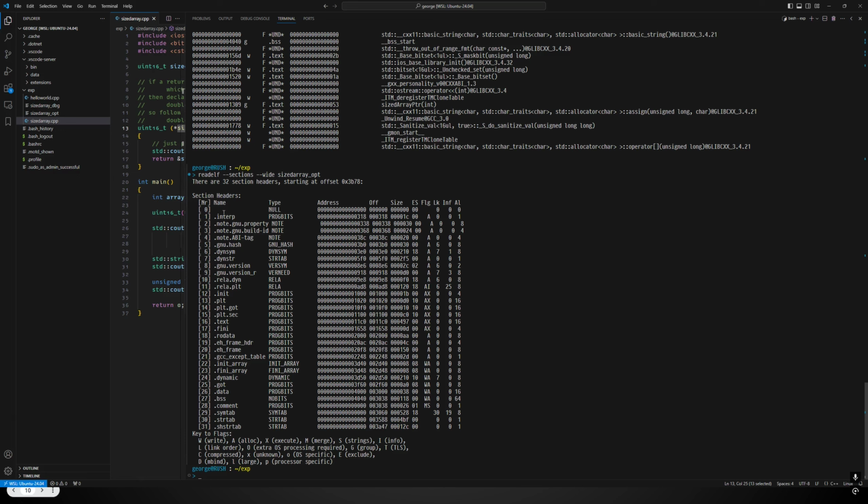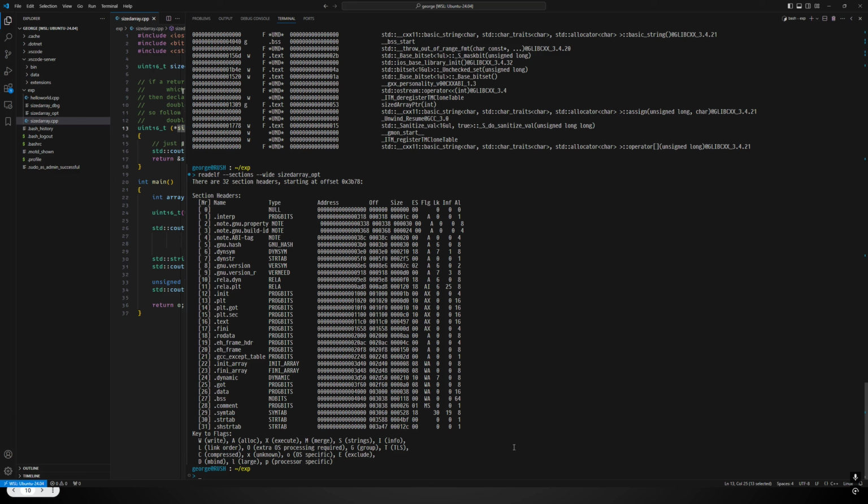You can see in the name column here, these are the names of the sections of the executable. And again, some of it matches the symbol table. We have the data section, the BSS section, there's a section for comments. There's the symbol table itself, it gets its own section. And then there's a bunch of other things in here.